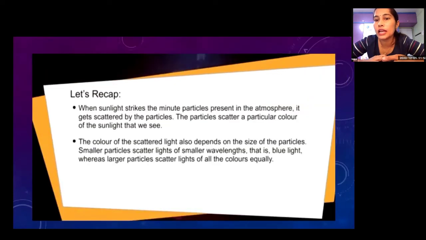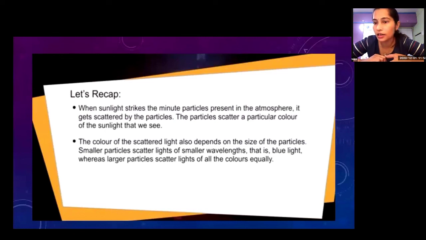Okay. When sunlight strikes the minute particles present in the atmosphere, it gets scattered by the particles. The particles scatter a particular color of the sunlight that we see. When sun rays hit minute particles present in the atmosphere, we can see colorful lights. The color of the scattered light also depends on the size of the particles.